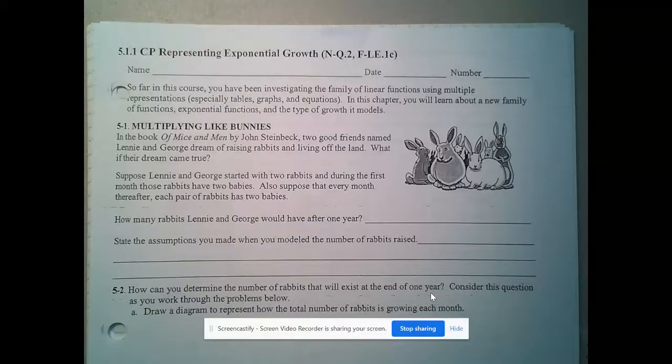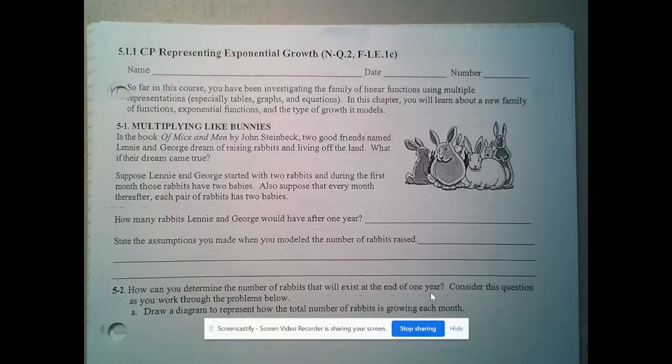In the book Of Mice and Men by John Steinbeck, two good friends named Lenny and George dream of raising rabbits and living off the land. What if their dream came true? Suppose Lenny and George started with 2 rabbits, and during the first month, those rabbits have 2 babies. Also suppose that every month thereafter, each pair of rabbits has 2 babies. How many rabbits would Lenny and George have after 1 year?